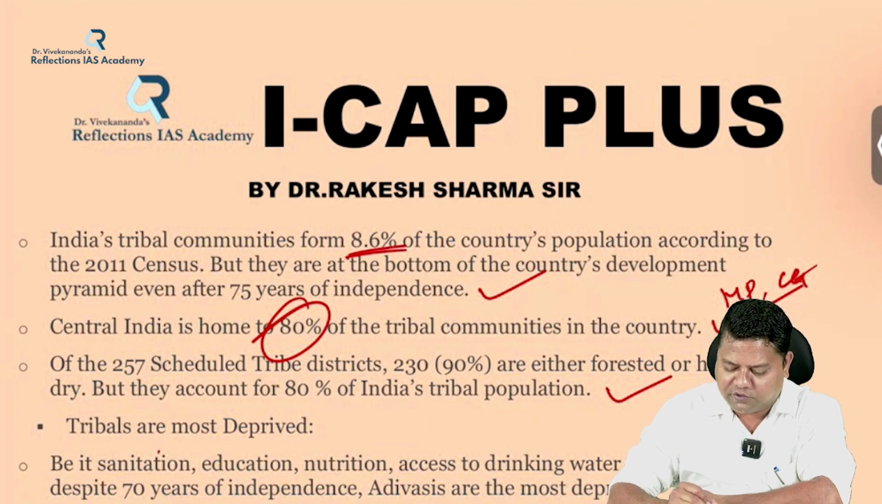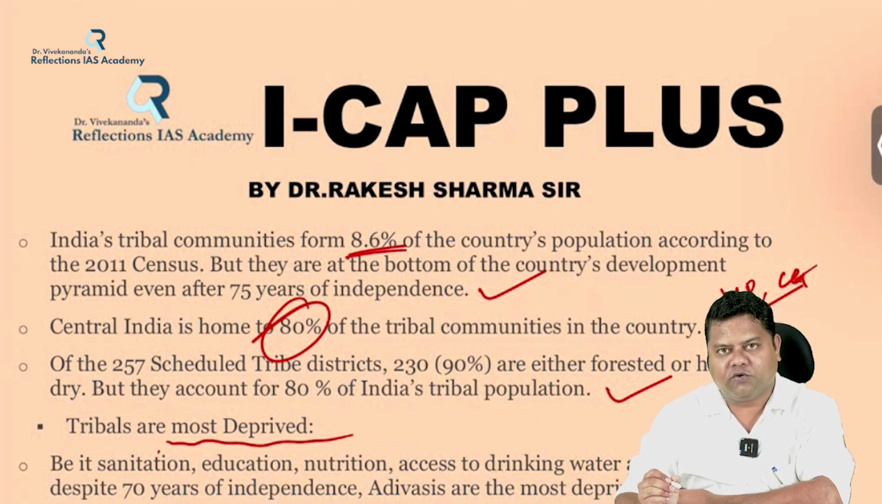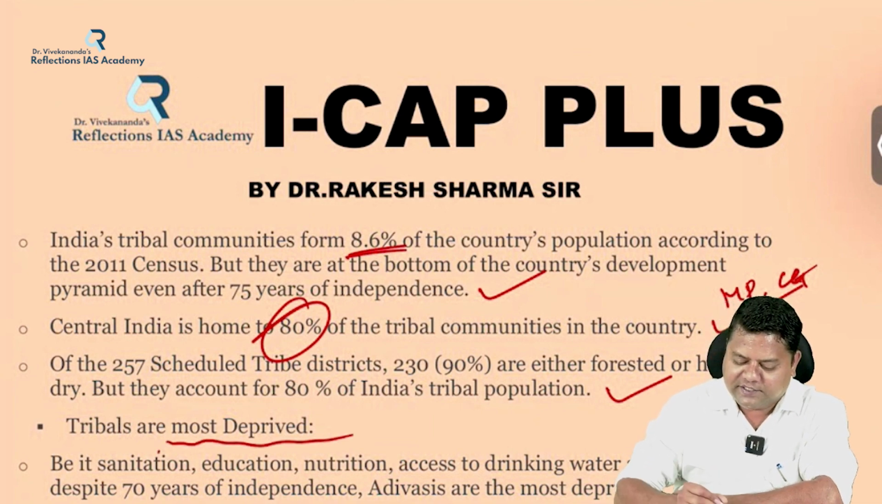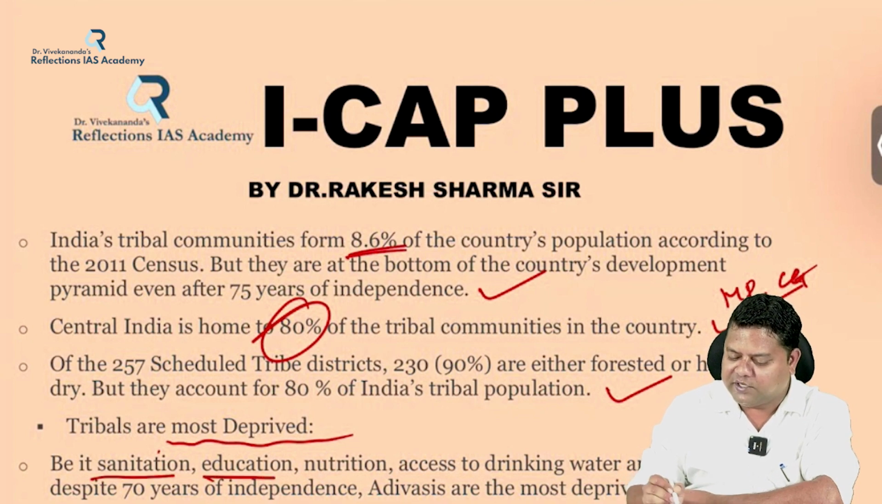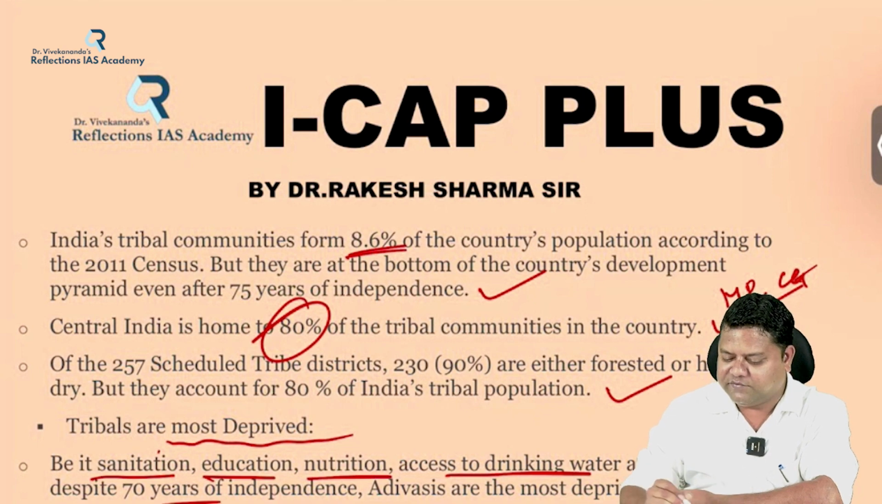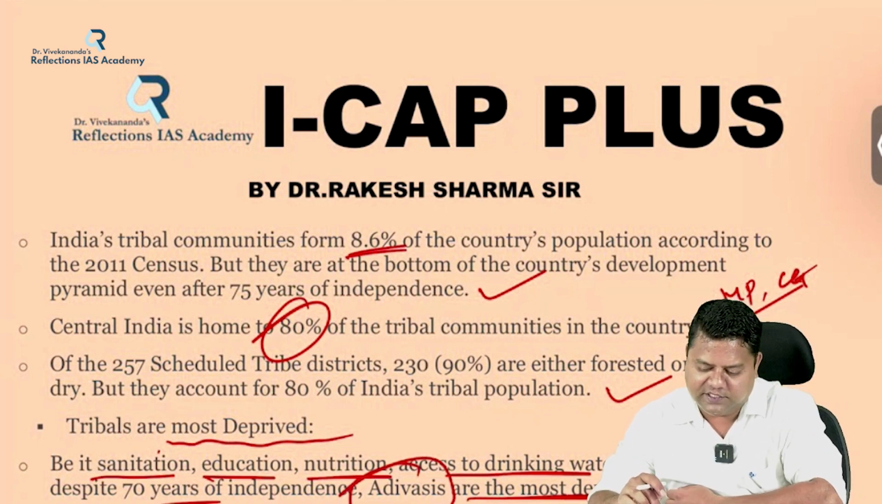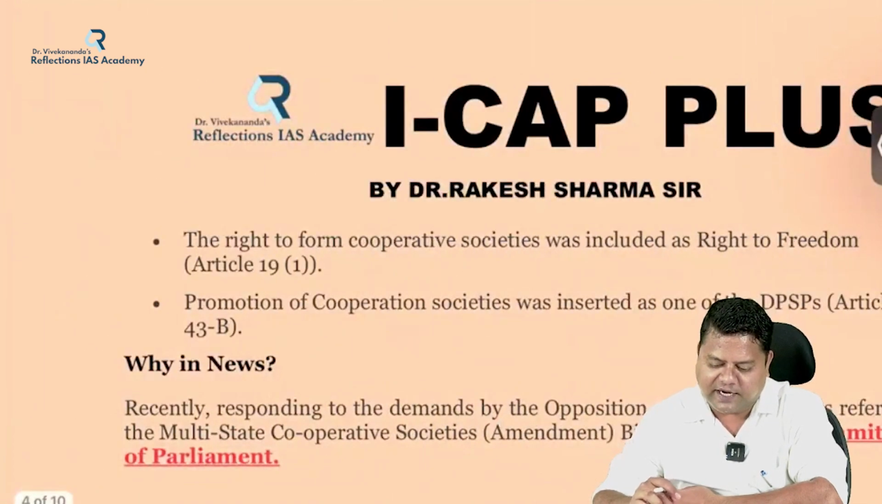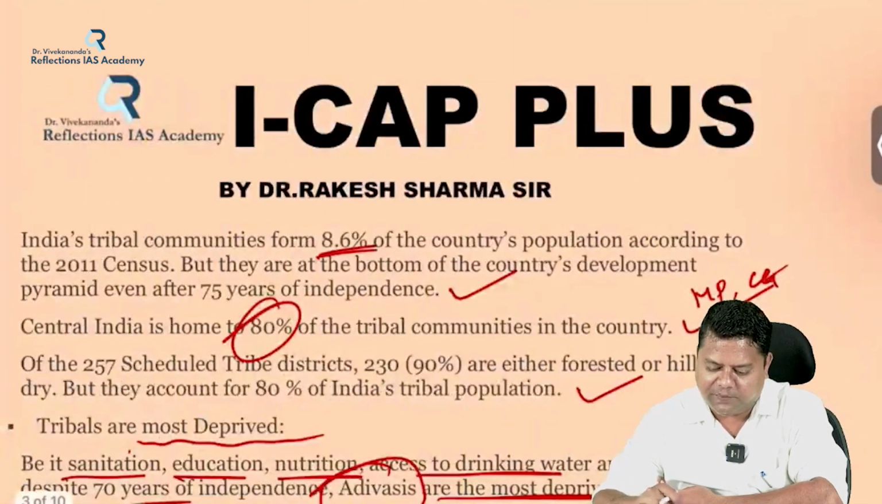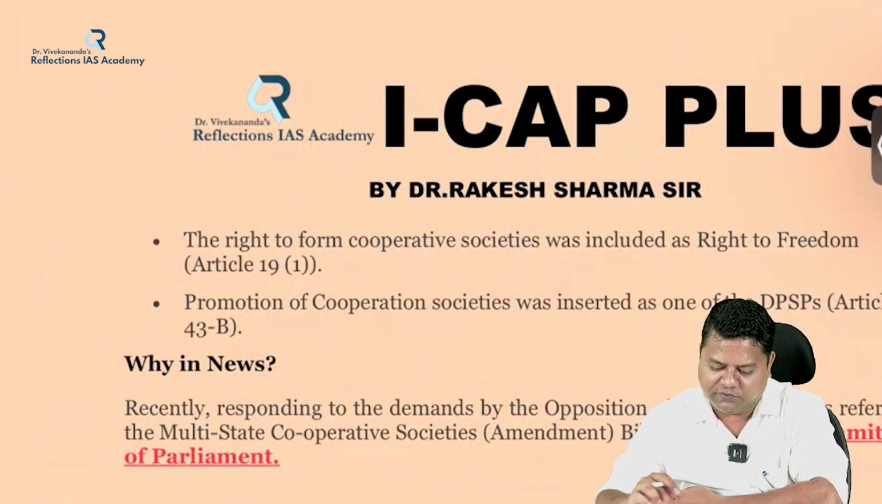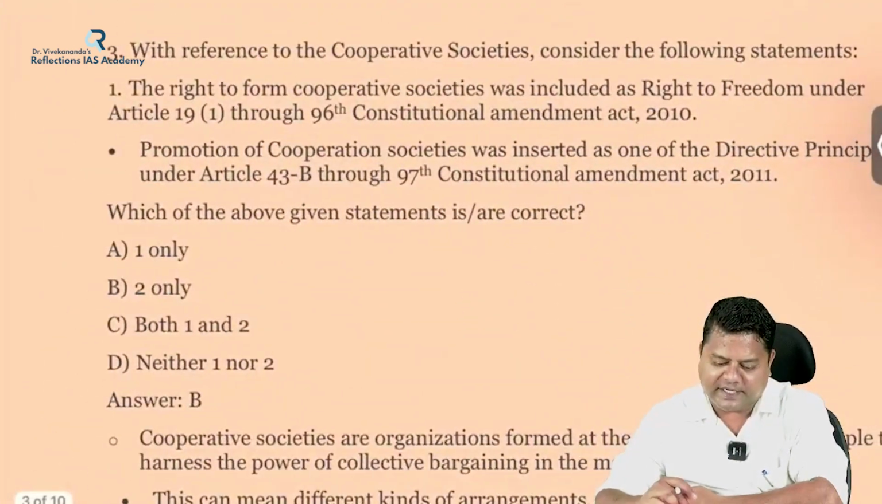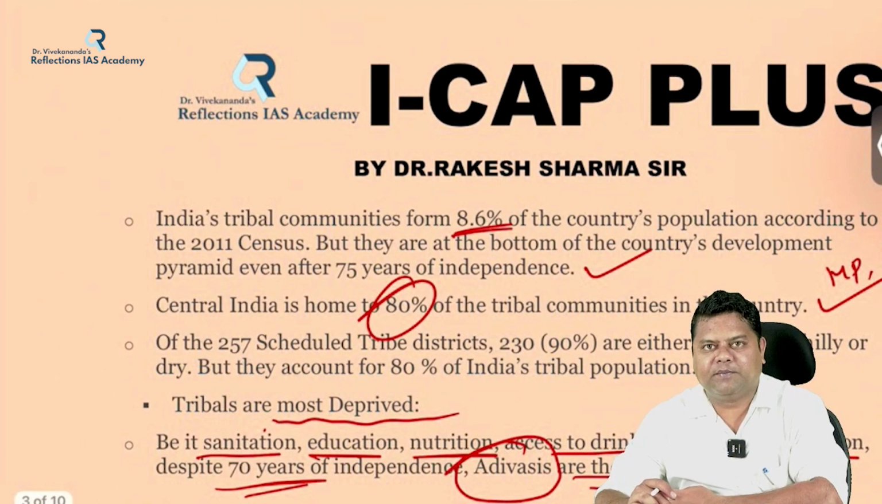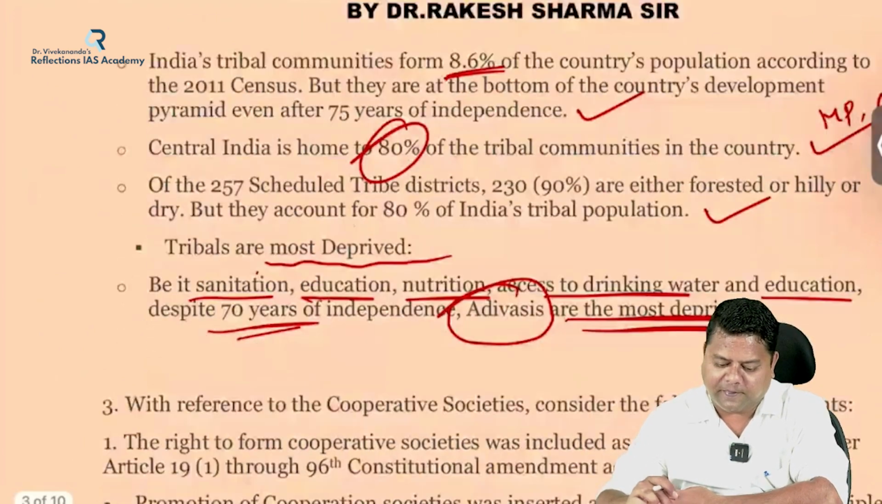And tribals, the Adivasis, are the most deprived, be it sanitation, education, nutrition, or access to drinking water, despite 70 years of independence. The Adivasis are the most deprived sections. All these things are mentioned in the Tribal Development Report of 2022. So this is about the second question and its answer. Extremely important reports and indices. Make a note of this.